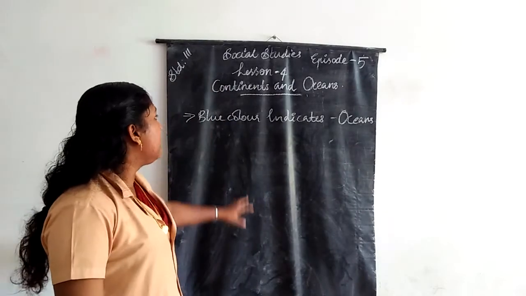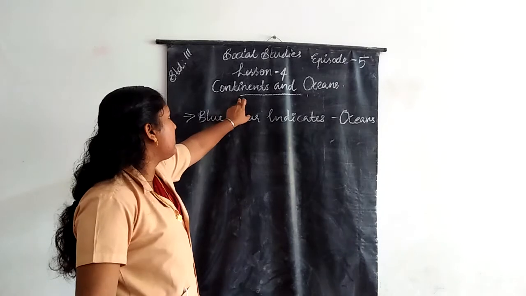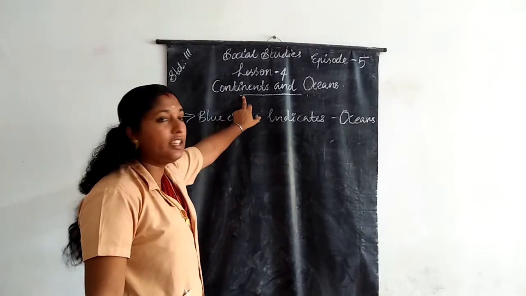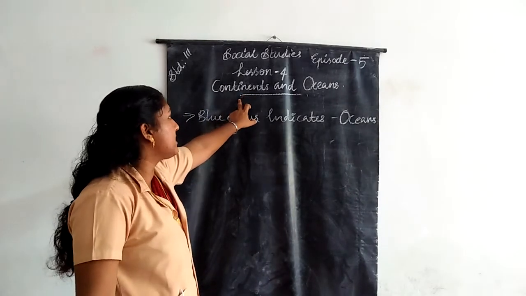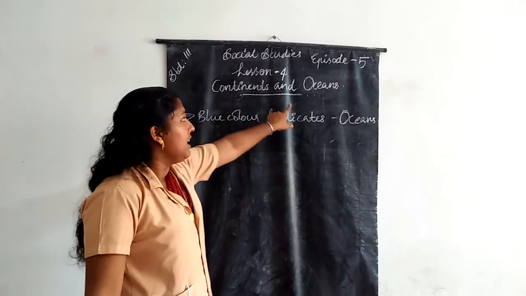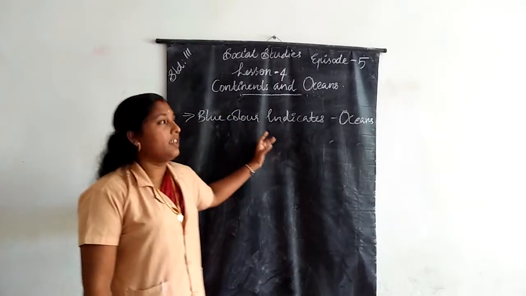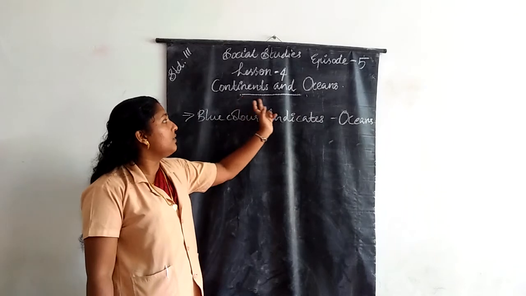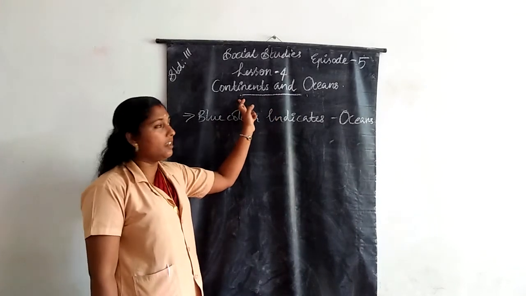In this lesson we are going to discuss continents and oceans, these two geographical divisions of our Earth's surface.